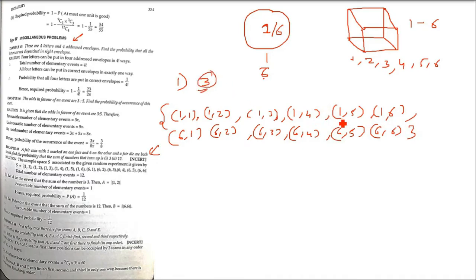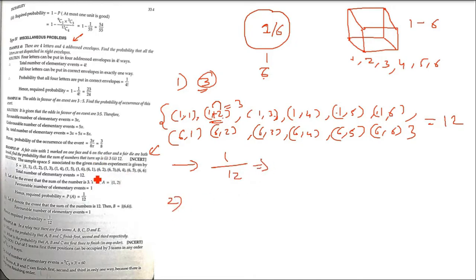Now the total has to come as 3. If you see, only one elementary event, 1 comma 2, is going to give you a result of 3. 1 plus 2 is 3. There is no other elementary event which, when you add them, gives 3. So the number of favorable cases is only 1. And how many total cases are in the sample space? These are 12, 6 here and 6 here. So 12 is the total number of possible cases, 1 is the favorable case, so the answer will be 1 by 12.